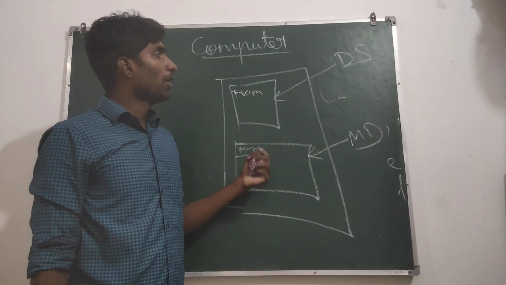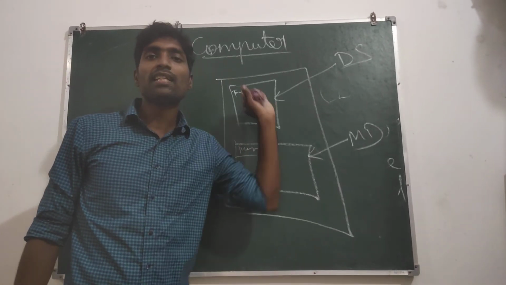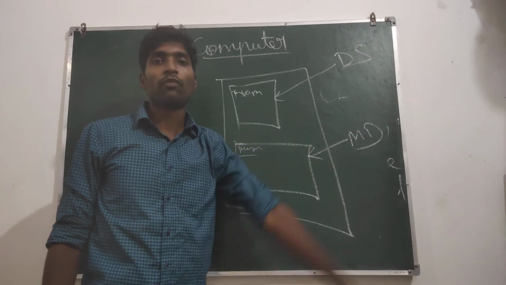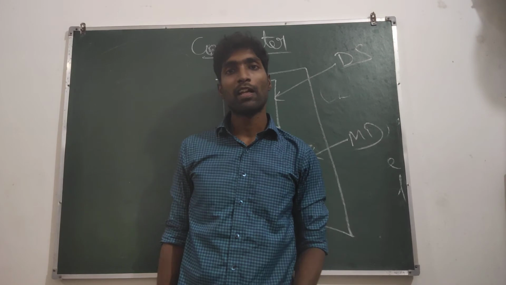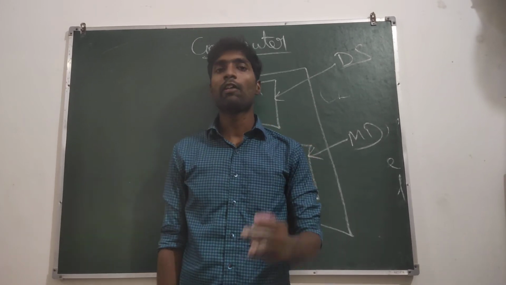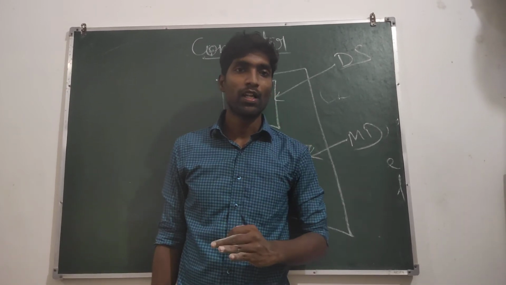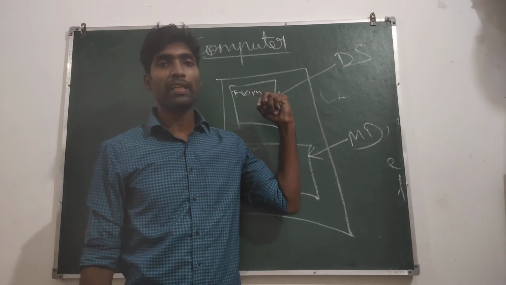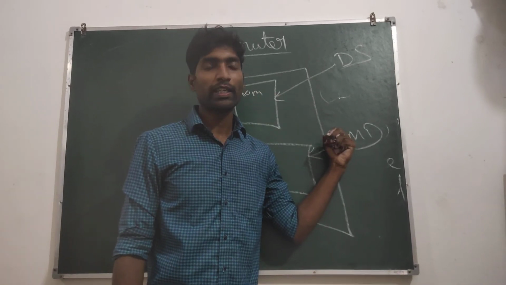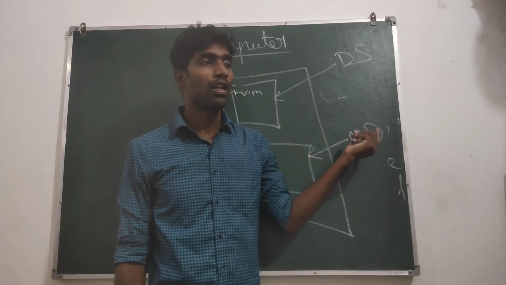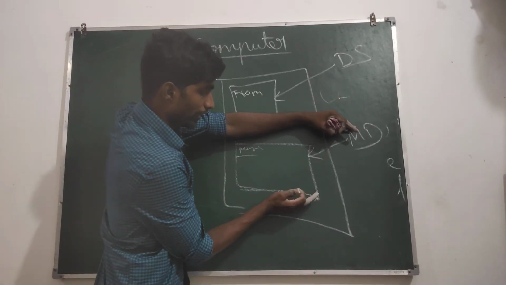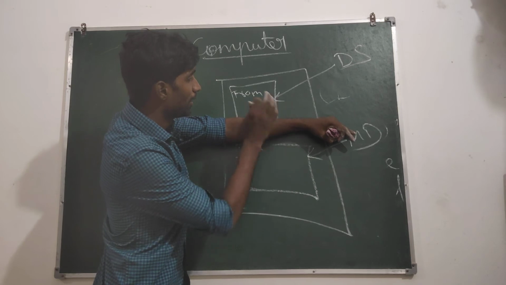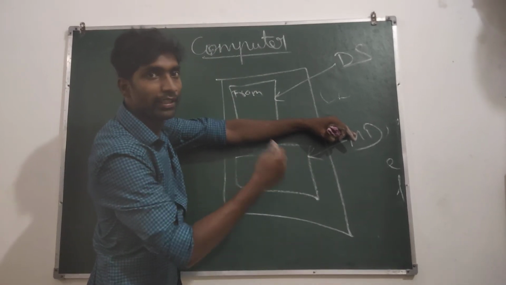Now this data source is in a different file. In that file, if I want to send a message to 6th students, everyone, or I don't want to send the message to 6th, I want to send the message to only 6B, I can select the 6B option. It will be available in the database. The data source is already in a different file.